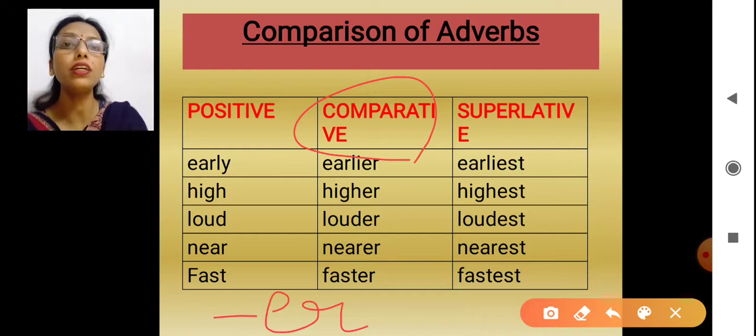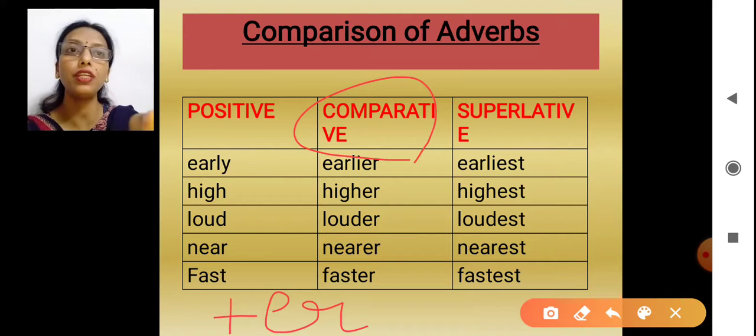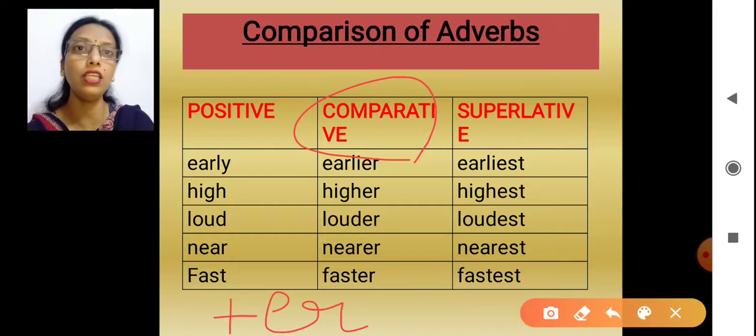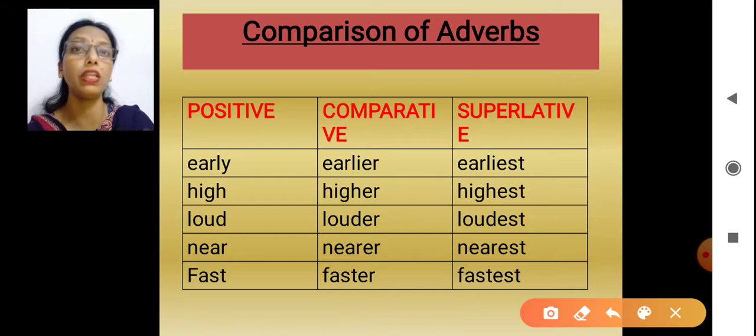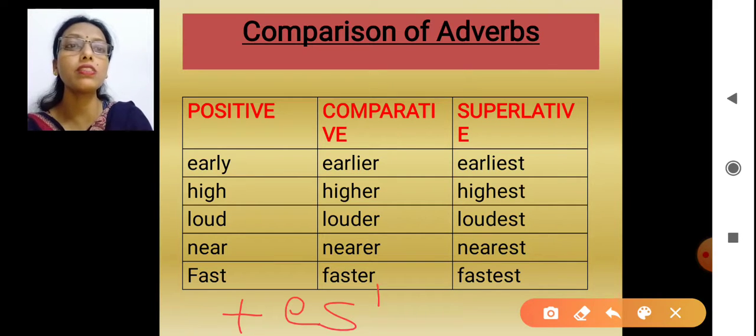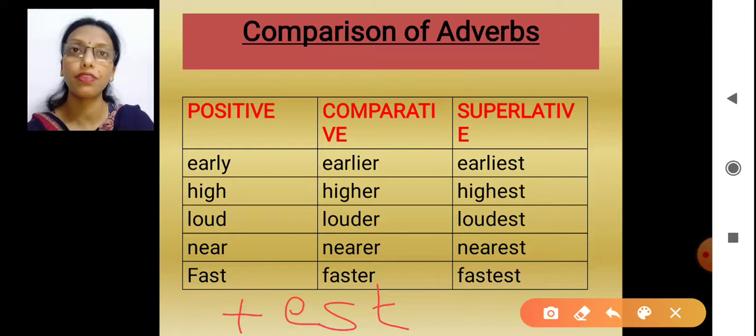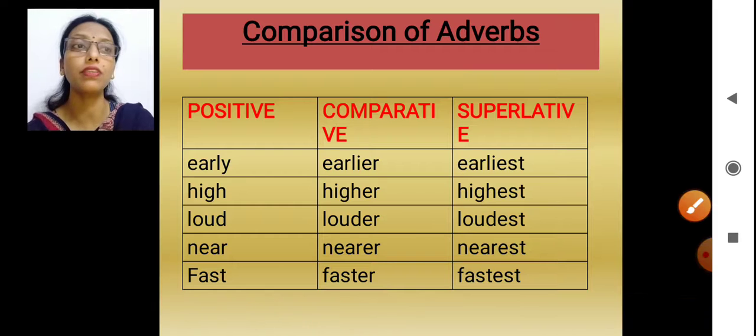What do we add? Er in comparative. If I'm making positive to comparative, I'll add er. Now, if I'm making positive to superlative, then what will I add? Est. Yes? I'll add est.